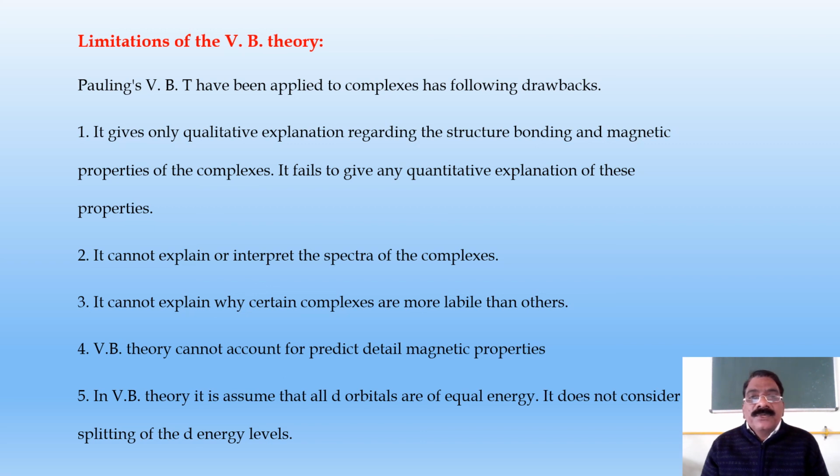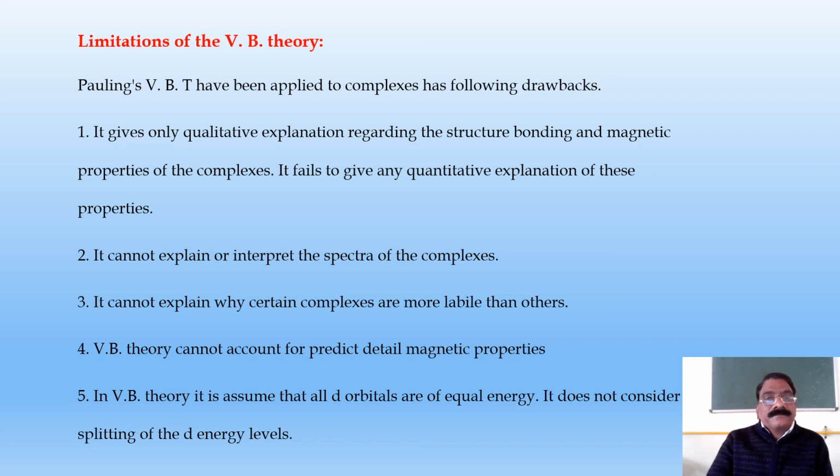It fails to give any quantitative explanation of these properties. Second, it cannot explain or interpret the spectra of the complex. Third, it cannot explain why certain complexes are more labile than other complexes.